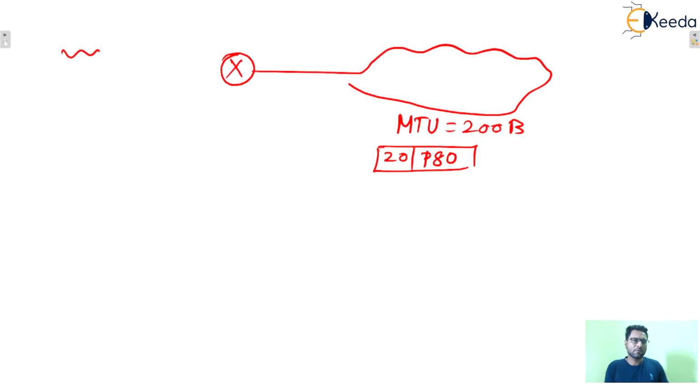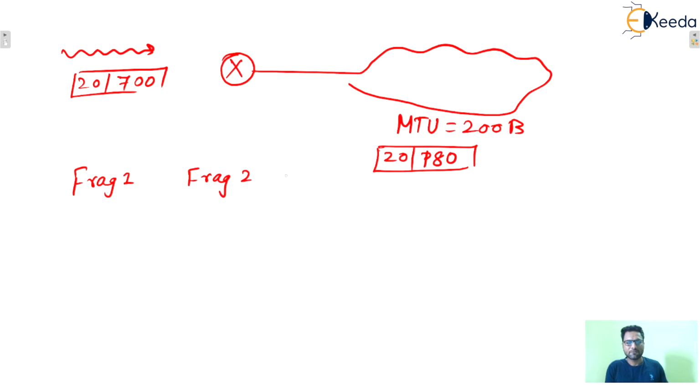So here the incoming datagram has 20 bytes of IP header and 700 bytes of data. Now how will it be fragmented? How many fragments will there be? Let's say fragment 1, fragment 2, fragment 3, and so on. We'll see one by one. So try to listen to me correctly, guys.